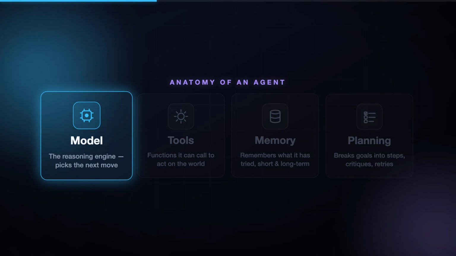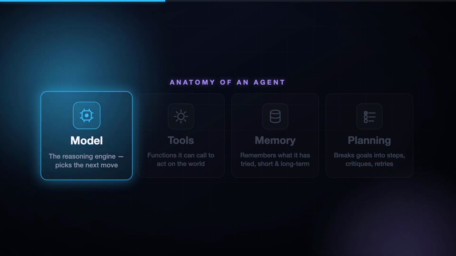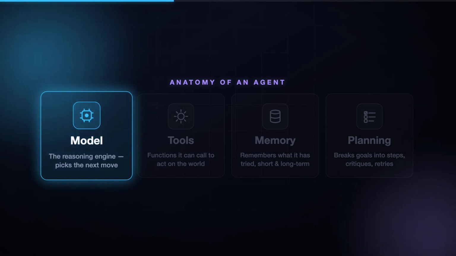An agent is really 4 parts working together. The first is the model, the large language model at the center. This is the reasoning engine. It's what decides at each step what the agent should do next. A more capable model means better planning and fewer dumb mistakes. But the model alone is just a brain in a jar. It needs the other 3 parts to actually do anything.